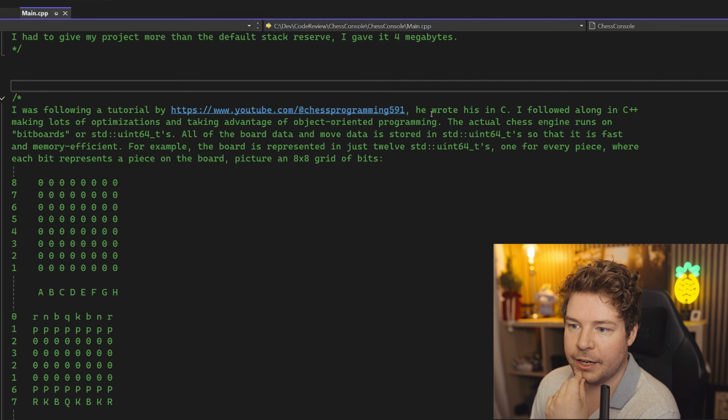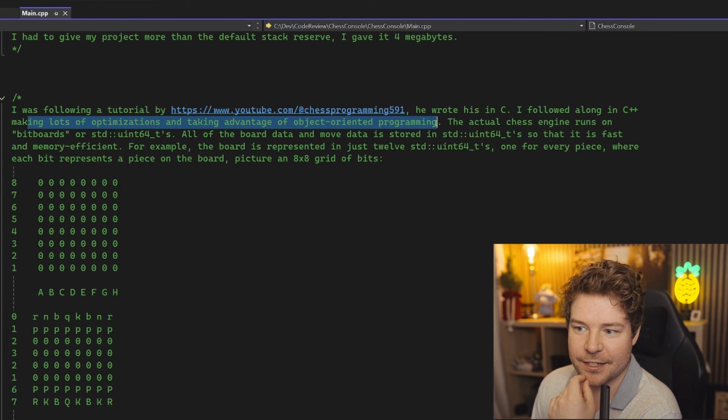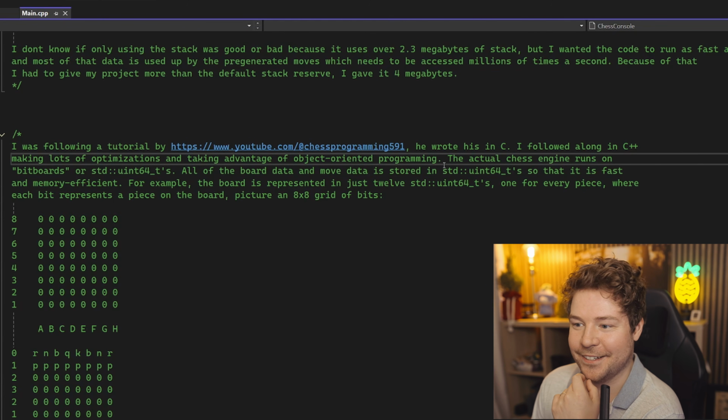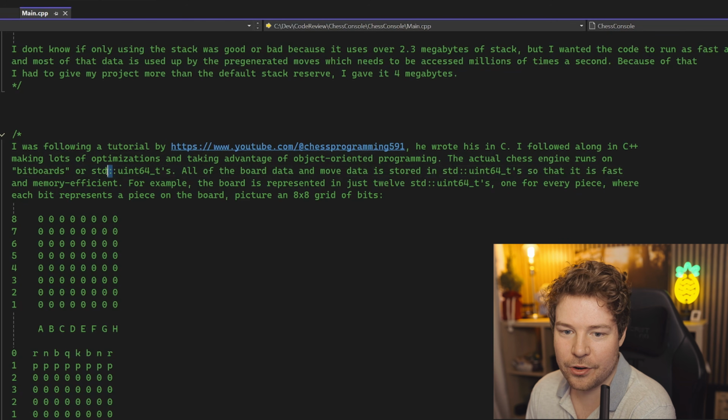Okay, we got chess programming. He wrote it in C. I followed along in C++, making lots of optimizations and taking advantage of object-oriented programming. Whoa, that in one sentence is a sentence. The actual chess engine runs on bitboards, or even, bro, the std namespace everywhere.